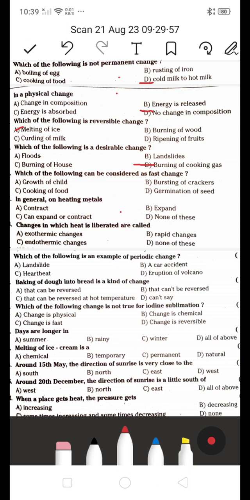నెక్స్ట్, which of the following can be considered as a fast change? A, it's a growth of a child, or B, it's a bursting of crackers, or C, cooking of food, or D, germination of a seed. Which of the following can be considered as a fast change? Fast change ayedi enti ante it's a bursting of crackers. This is the fast change.